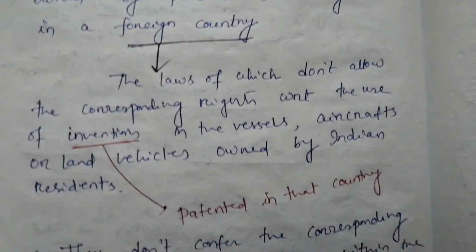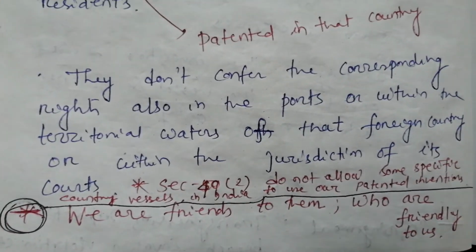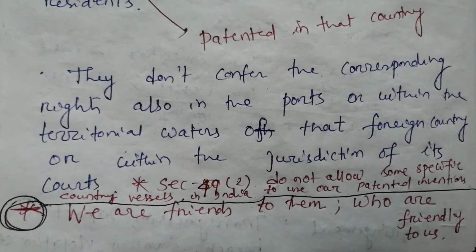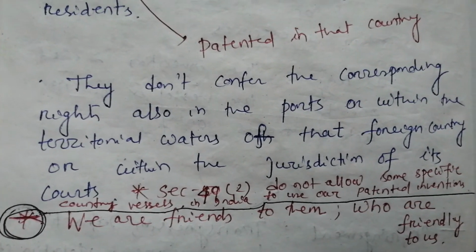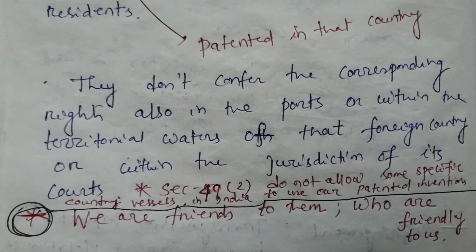Fine. So the whole section 49, we can just explain in a line that we are friends to them who are friendly to us.